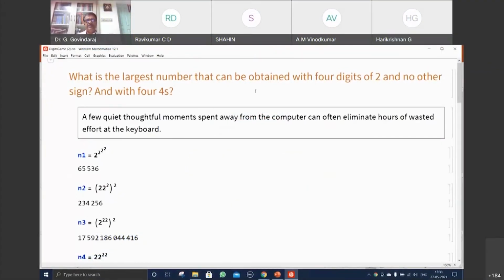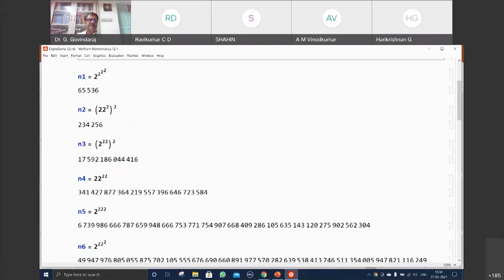What is the largest number that can be obtained with 4 digits of 2 and no other sign? Positive sign only allowed. And with 4 fours, what will happen? If I have 4 twos, this is the first number that's possible with the smallest number of digits. This is the second. This is the third number.